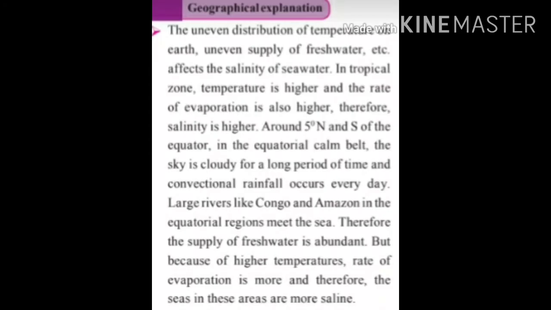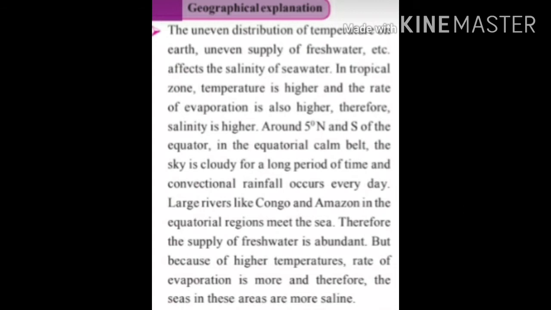In India, there is uneven distribution of temperature. As we know, India is divided into 5 physical divisions: mountainous region, plain region, plateau region, islands and Ghat regions. As per the division of India, there are different climatic conditions. It means there is a different temperature, as well as uneven supply of fresh water. As per the availability of rivers, there is a supply of fresh water to the oceans or seas. It means the fresh water supply totally depends upon the availability of rivers.